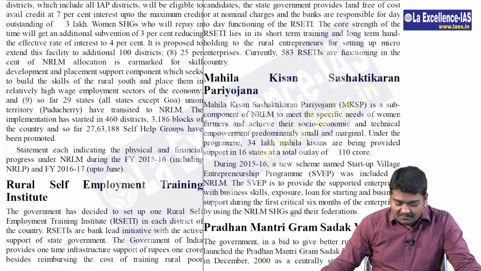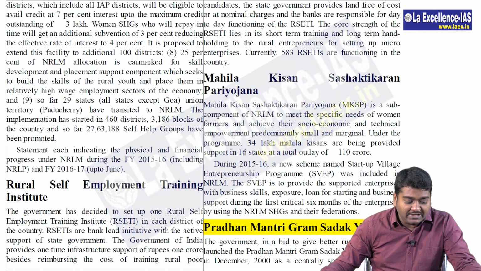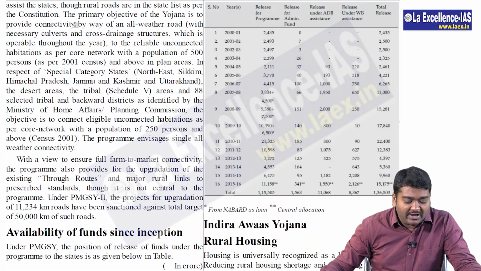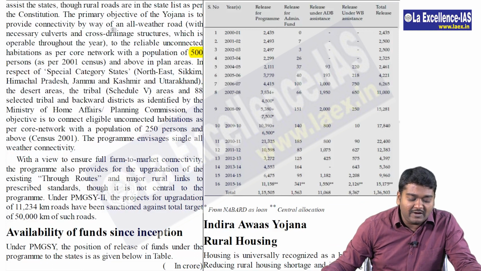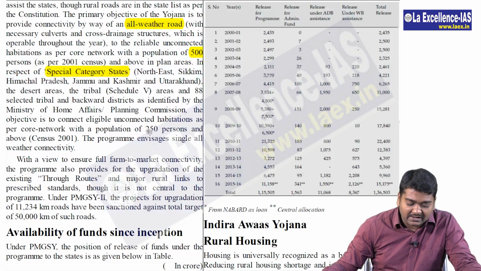Then in page 659, you can actually observe Pradhan Mantri Gram Sadak Yojana. Here you have to go in detail about this program, where especially you have to look at those districts which are above 500 persons. There they will be connecting it with all weather roads, whereas in other areas like places which come under special category status and also those hilly areas, even with 250 people it is allowed.